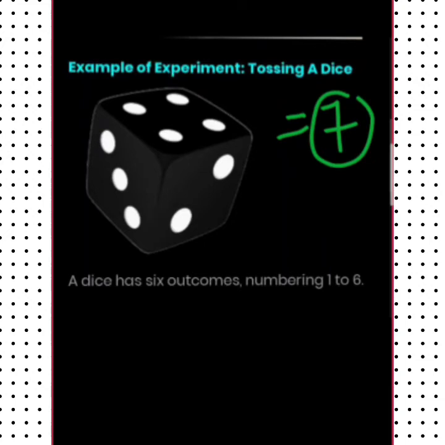Suppose I am considering this side is 4, 1 2 3 4. This is 4 we are given, so what will be its bottom part? Of course it will be 3. Always remember, dear student, the sum of opposite sides on a dice is 7 every time.